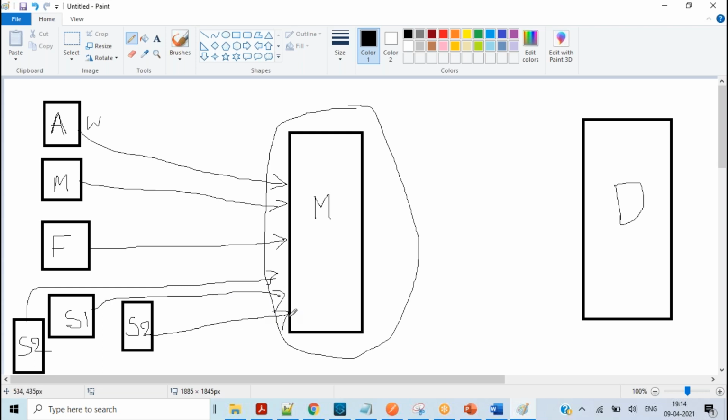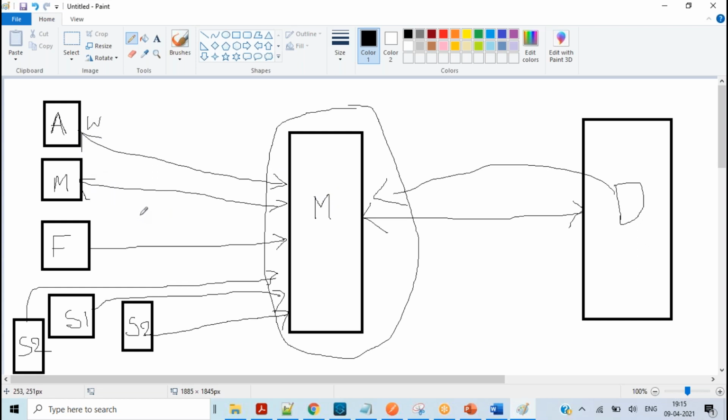Now what will Mule do? Mule will not go every time with every request. It only goes one time to the database, gets the data back to Mule, and then the data will be returned to the different users.